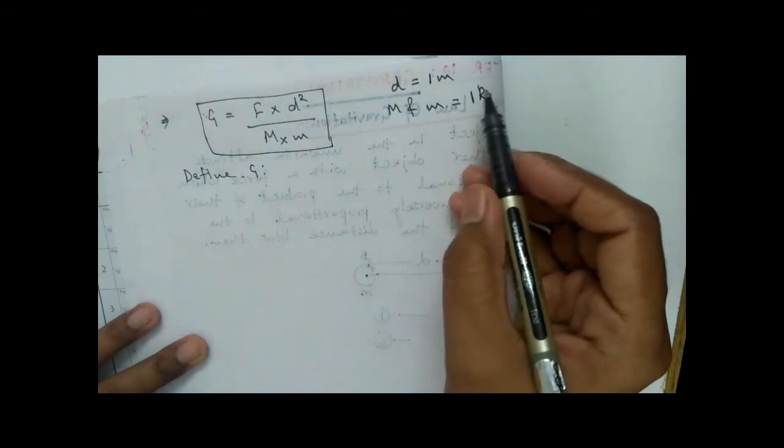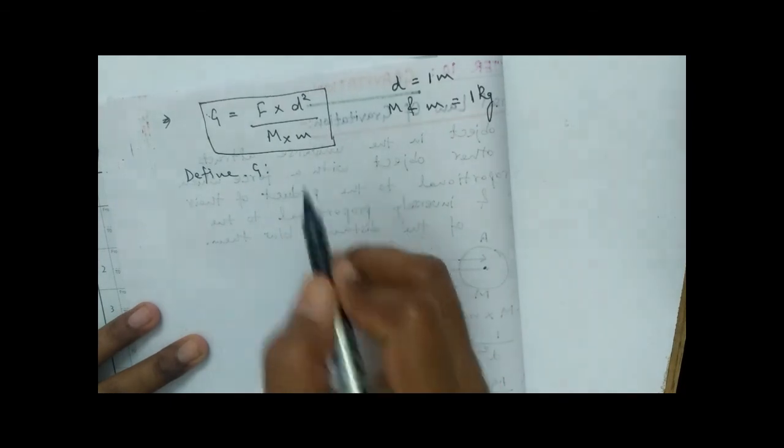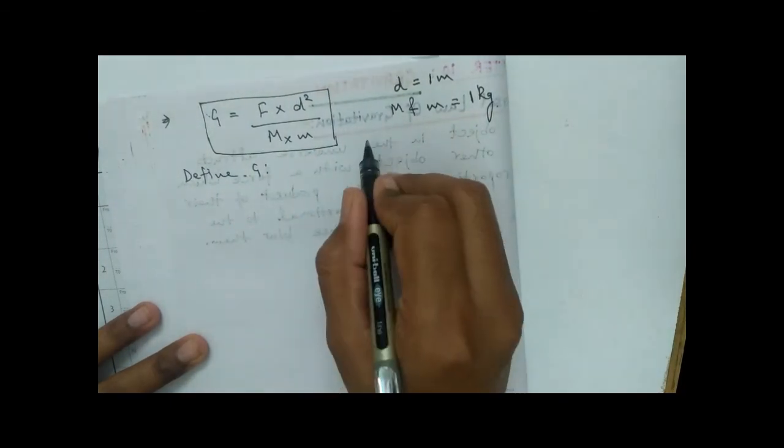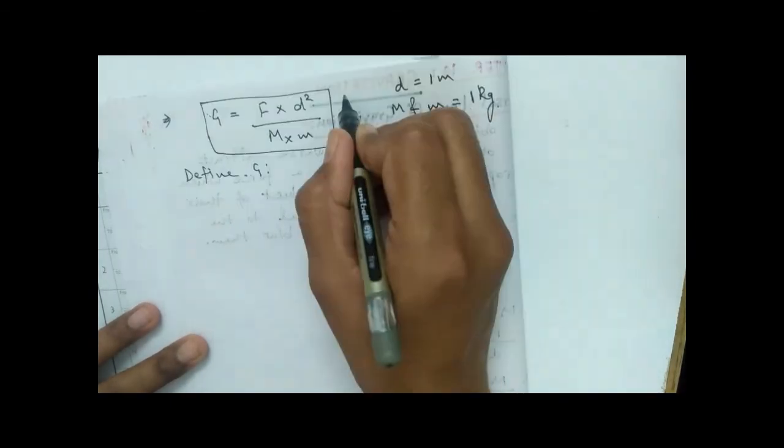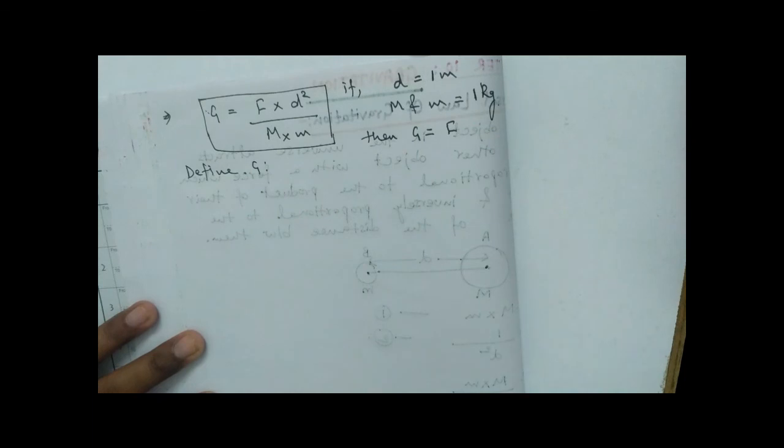If d is 1 and m and small m are also 1, then what will happen? Then G will reduce to force, the gravitational force.